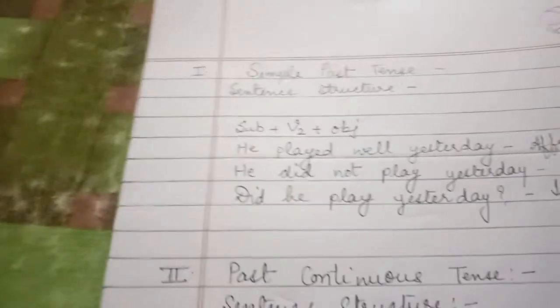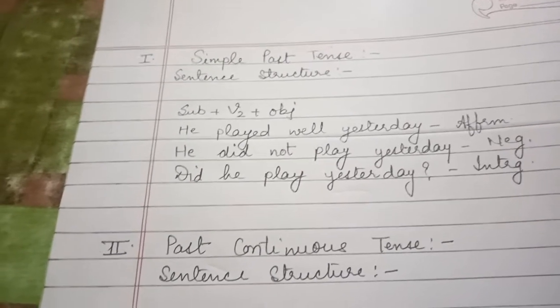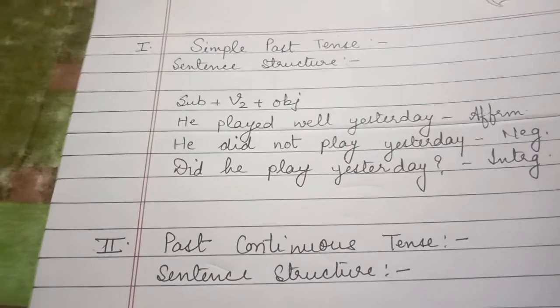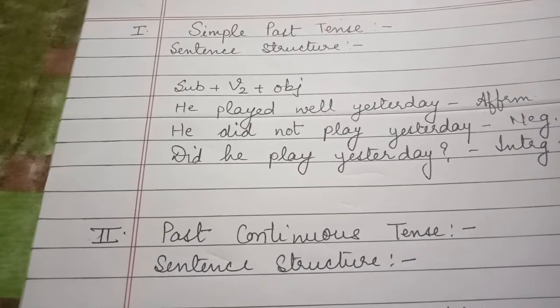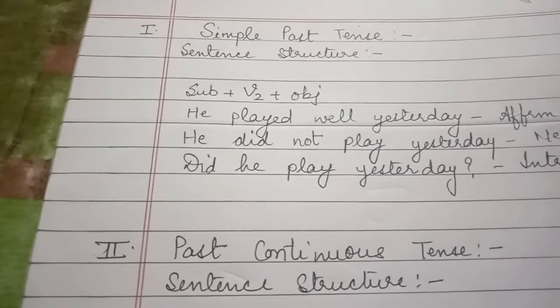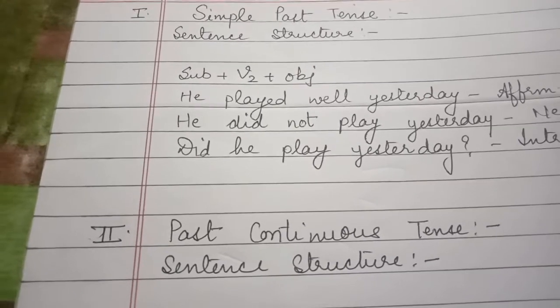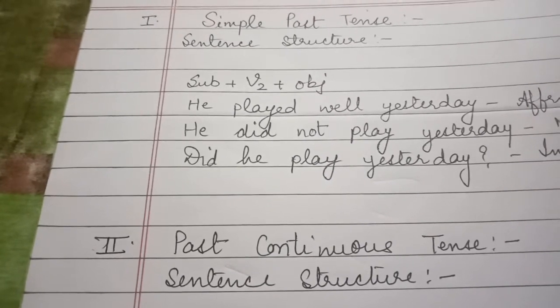Now come to the sentence structure. As you know, it's very important. Simple past tense, the sentence structure will be subject plus verb second form plus object. Like, he played well yesterday. This is for affirmative. Subject plus verb second form, played well yesterday, object. For negative and interrogative, we are using did.